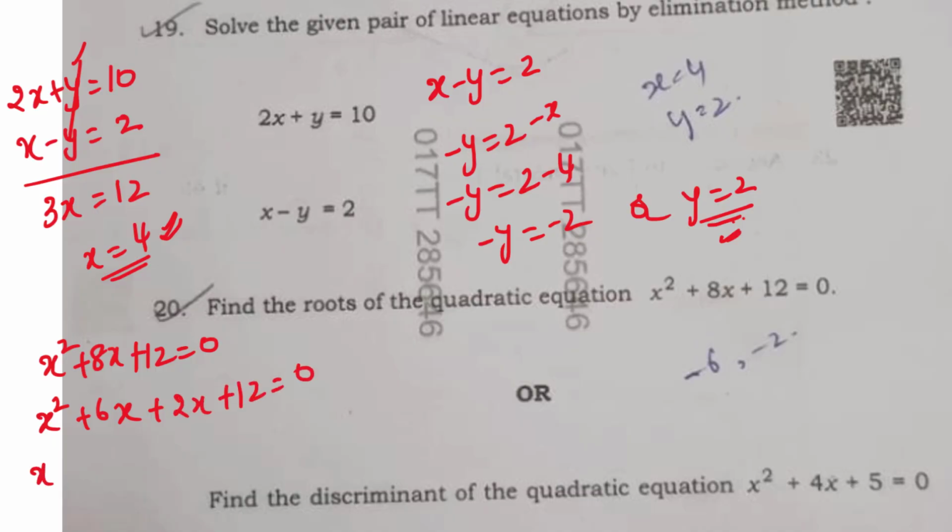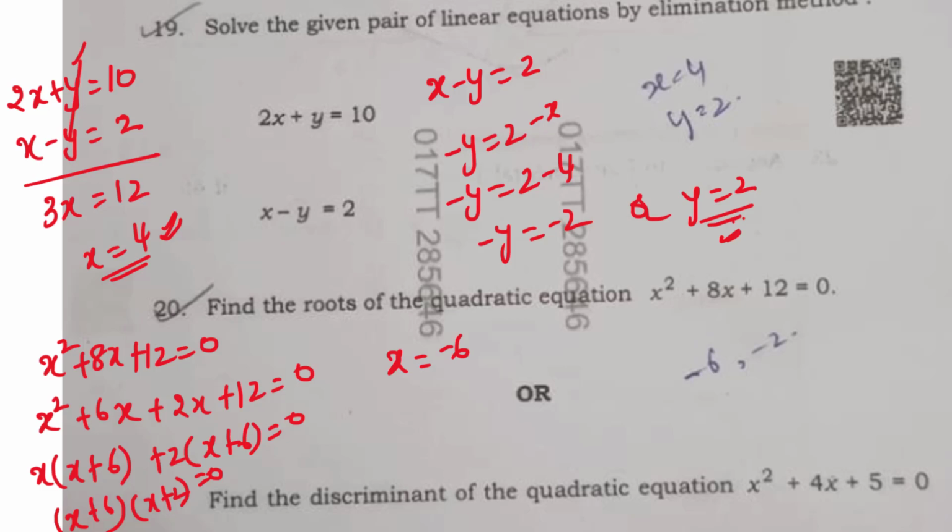So x into x plus 6, you have to do grouping, plus 2 into x plus 6 is equal to 0. With this I will get x plus 6 into x plus 2 is equal to 0. So I will get x is equal to minus 6 and x is equal to minus 2. These are the two roots of the given quadratic equation.